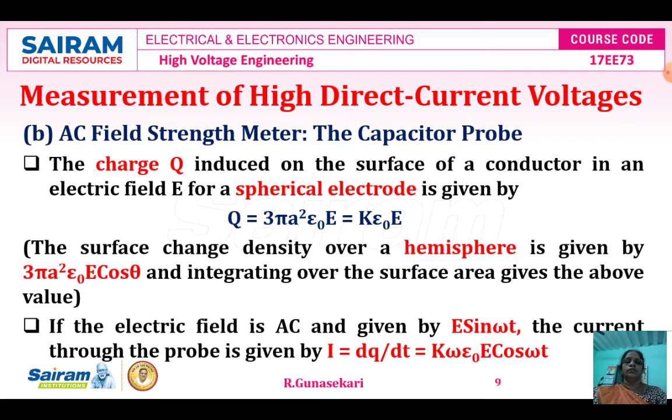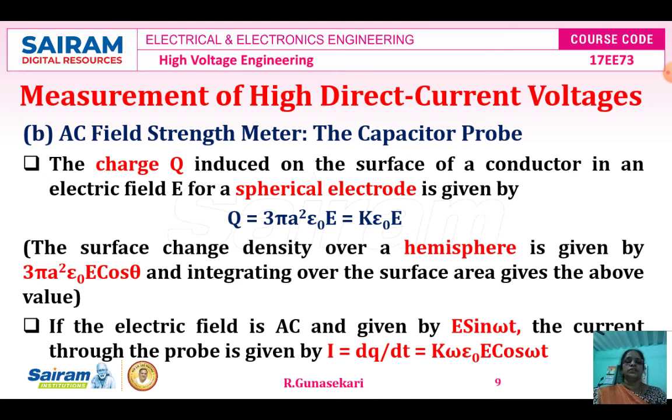AC field strength meter. So the capacitor probe. The AC field strength meter is the subtopic of what? AC DC electric field meter. The AC field strength meter, the subtopic is the capacitor probe. The charge Q induced on the surface of the capacitor in an electric field E for a spherical electrode is given by Q is equal to 3 pi A squared epsilon naught E, that is equal to K into epsilon naught E only, where K is equal to 3 pi A squared.